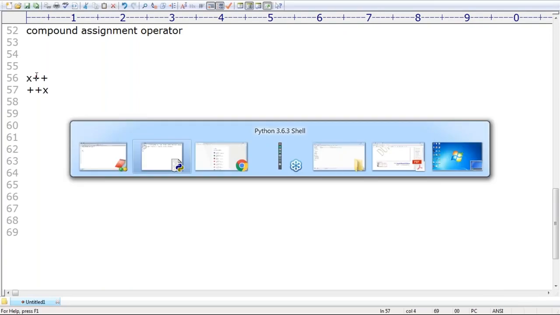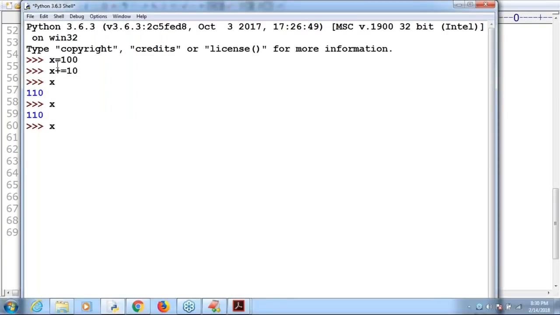Can you please observe that? Here the x value is, and I want to take x plus plus. Can you please tell what output I'm going to get? Respond. I'm expecting some answer from you. Plus x: first increment and then print the value. What is the answer by default we are going to get? Most of the people are expecting 111 as the answer.